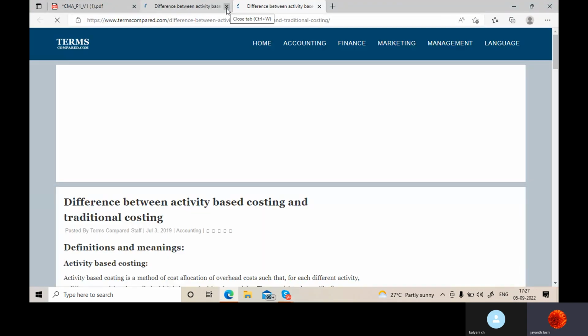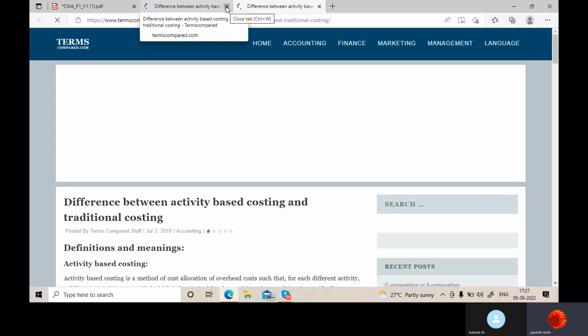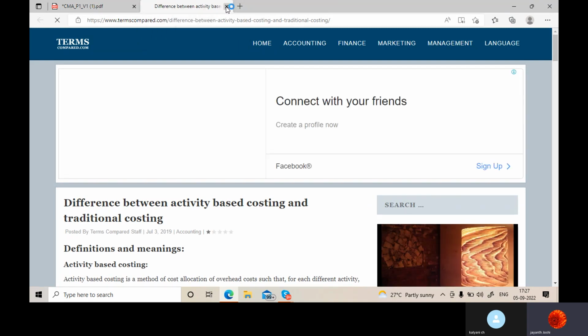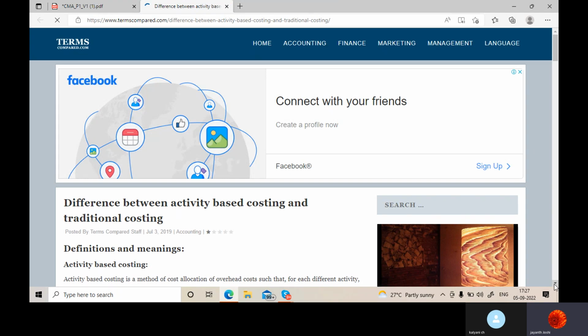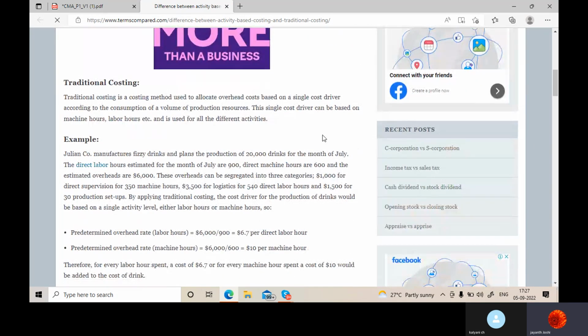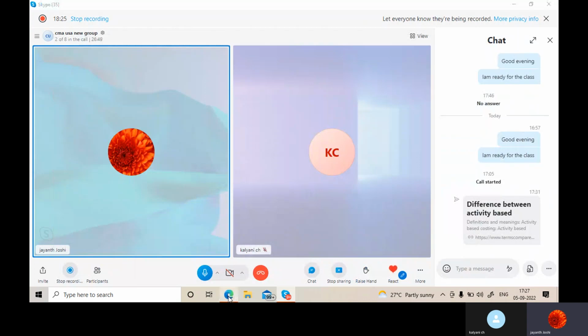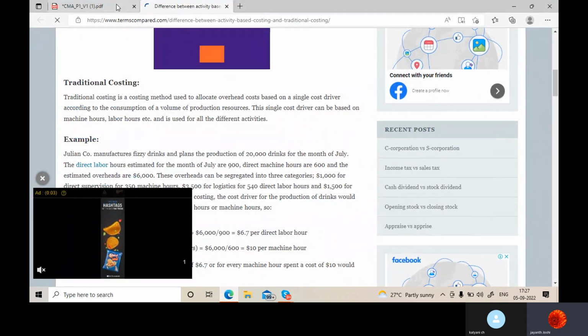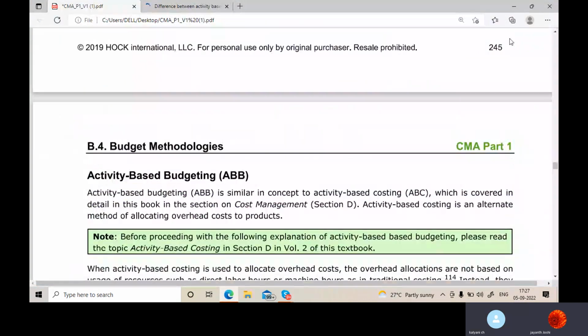Before going into the budgeting, we'll first know about the costing. What is activity based costing all about? Simply understood, like traditional costing, they only take one absorption base, correct? To allocate the overheads. Isn't it so? Yes, sir. So this is what traditional costing is.